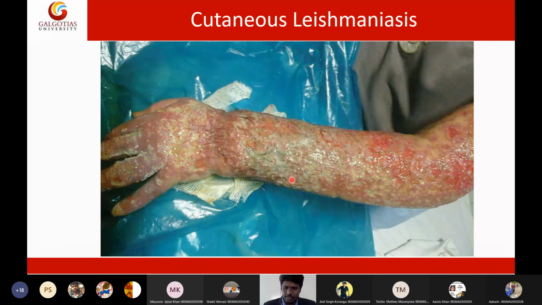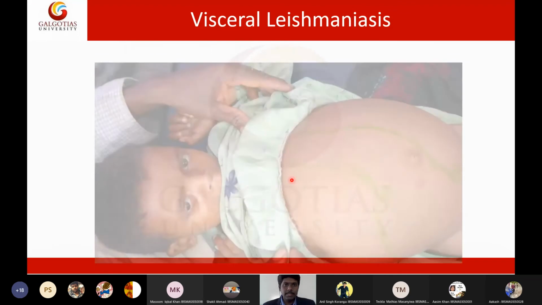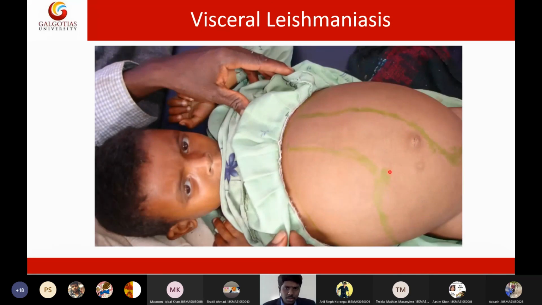Okay. Then we have the second one, which is visceral infection. So visceral infection looks like this. It will cause infection to the liver and spleen, resulting in abdominal inflammation. The abdomen will severely inflame. Since it's destroying the liver, the red blood cells will get lysed.